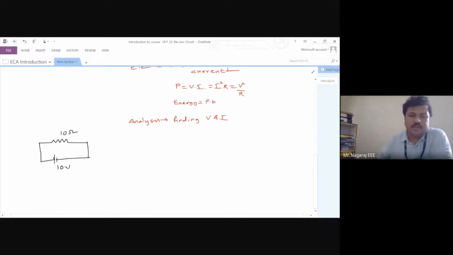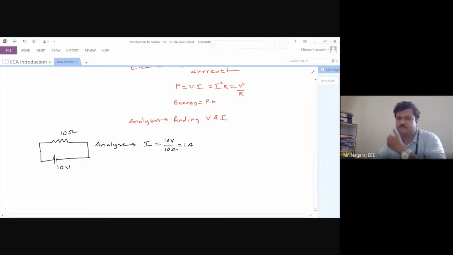Now I will say analyze. What can I do? I know the voltage here and I know the resistance. What I can find is only the current. I is equal to 10 volts by 10 ohms, which gives 1 amp.